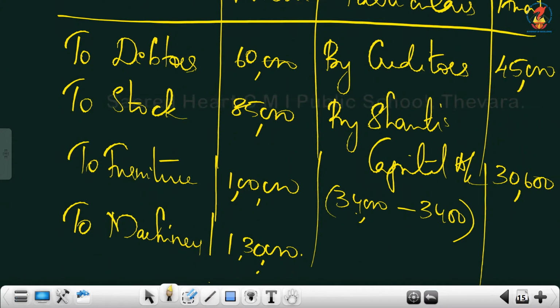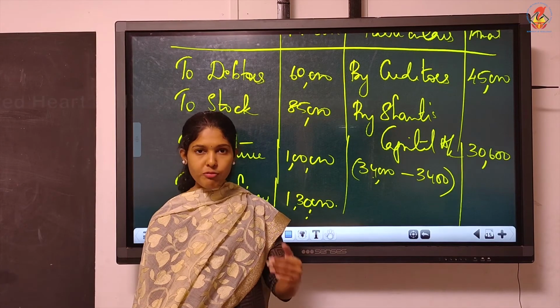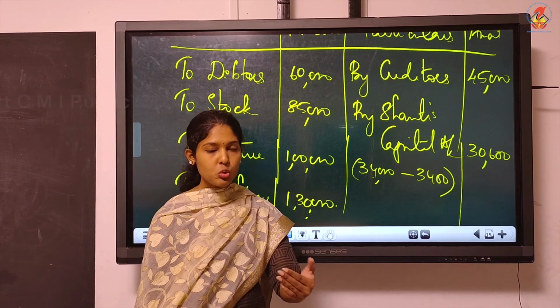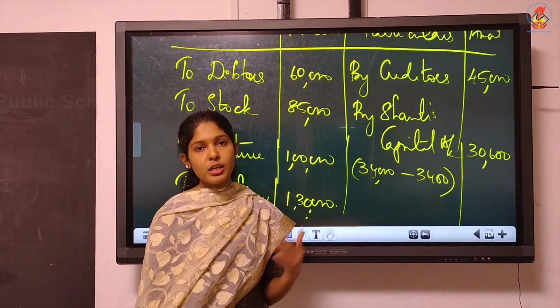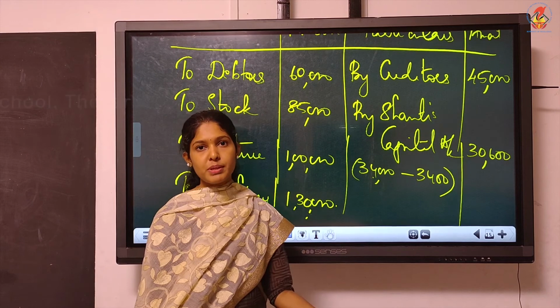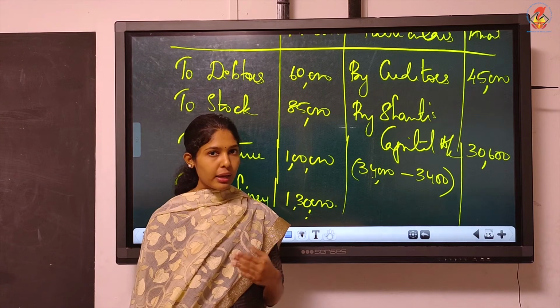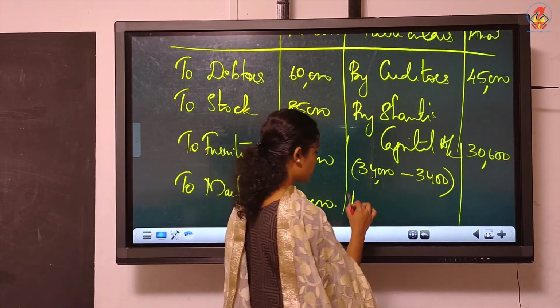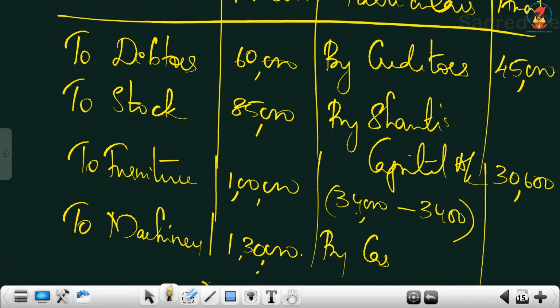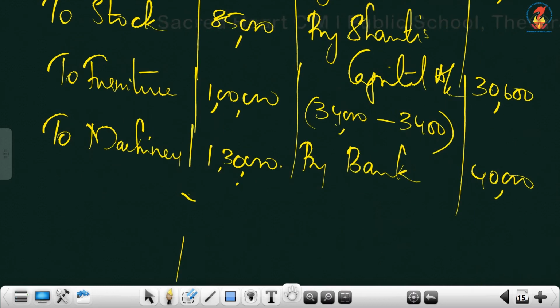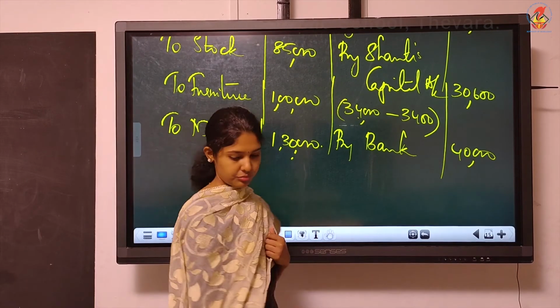Then for the same transaction we have the remaining stock, that is 60%, was sold for rupees 40,000. The sale value, realized value is directly given. You can directly write that. No need to go and compute 60% and all. Sale value is directly given. So how will you write the entry? Cash or bank account debtor to realization. So the posting is by, okay, you look into the balance sheet. Are they maintaining cash or bank balance? They are maintaining bank balance. So you also write by bank, the realized amount 40. Understood?